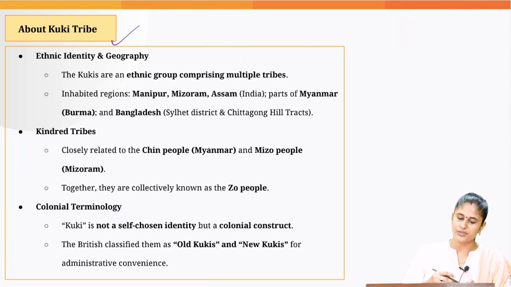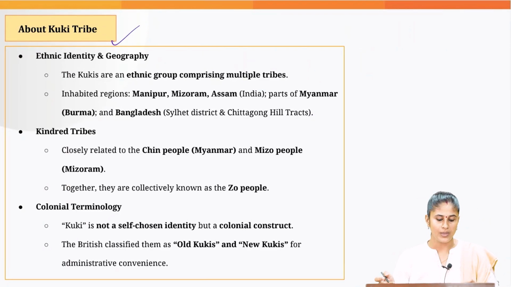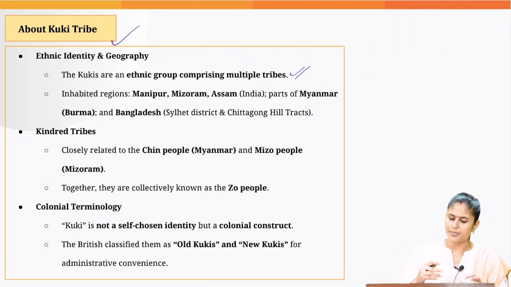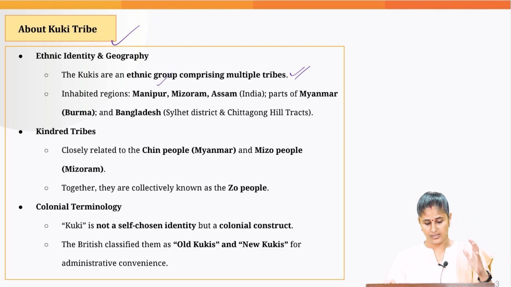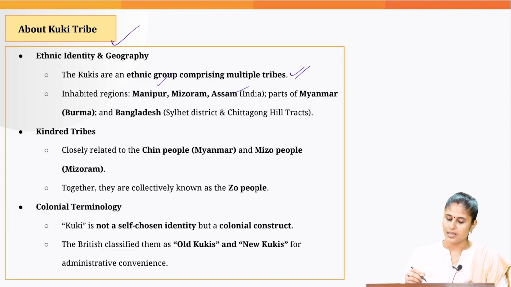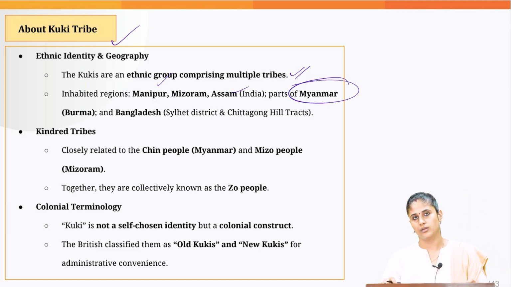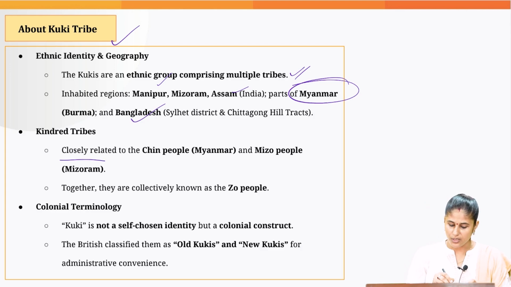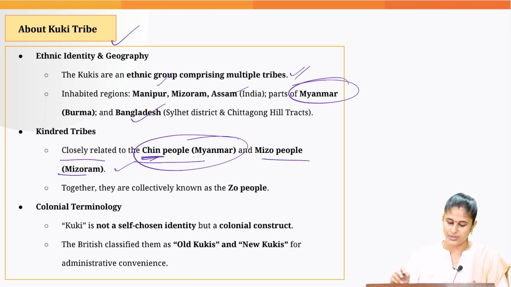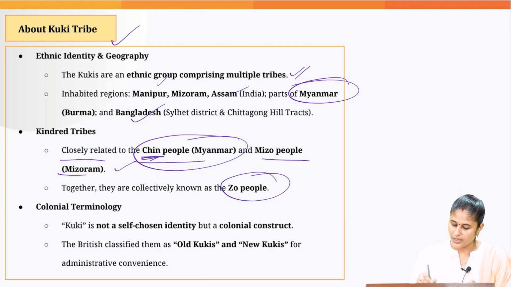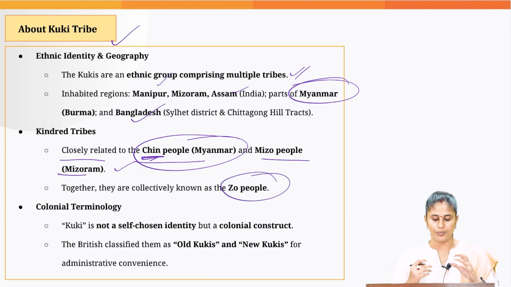Now let's just make note of certain facts with regard to the Kuki tribe. They comprise multiple tribes, and they basically live in regions in the states of Manipur, Mizoram, Assam, and some of the Kukis are also situated in Myanmar as well as Bangladesh. They are closely related to the Chin Kuki tribe in Myanmar, and Mizo people in Mizoram. And they are together collectively called Zo people.